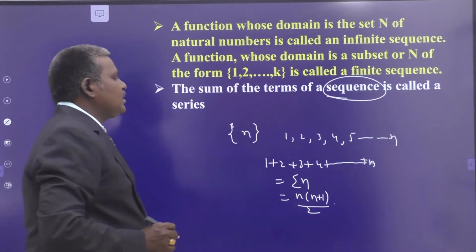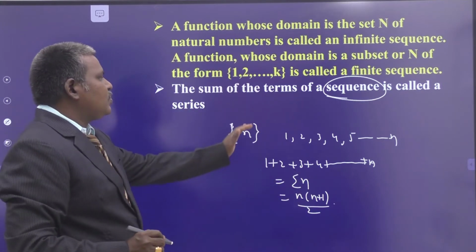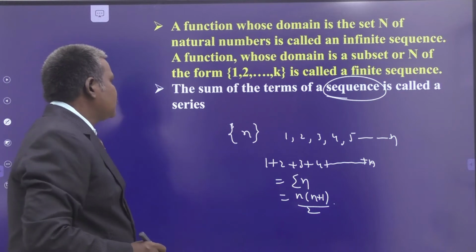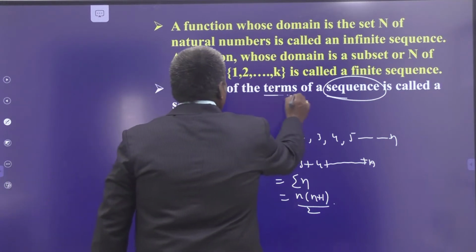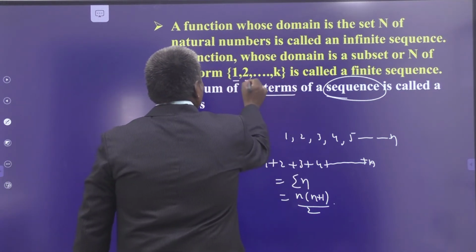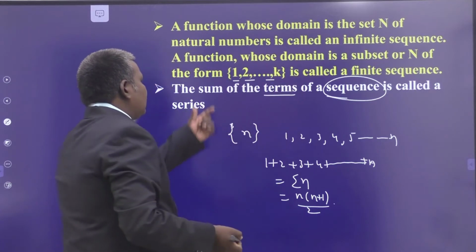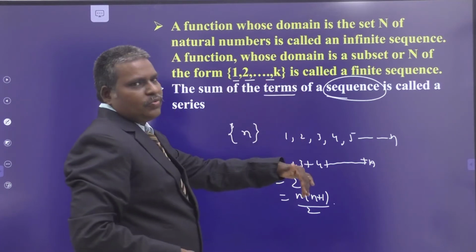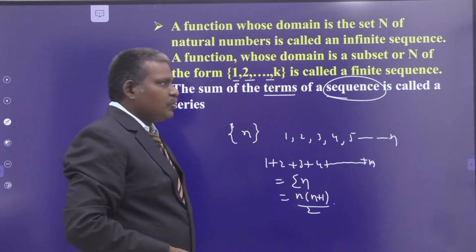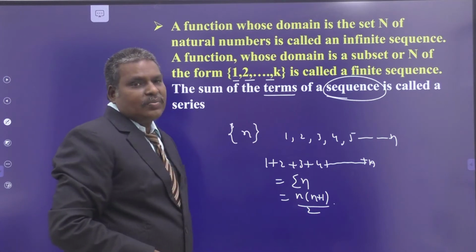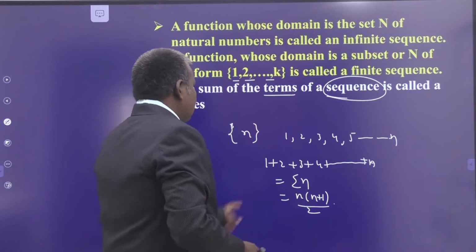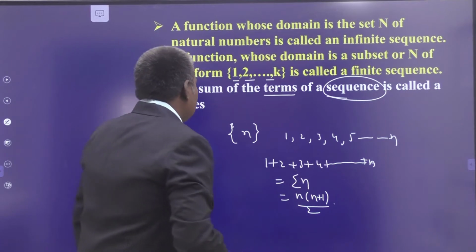So what is a series? The series is the sum of the terms of the sequence. Terms means what? The outcomes of the sequence. So 1, 2, 3, 4 and so on are the input values. You get the output values for these 1, 2, 3 and so on up to k depending upon the nature of the function. So 1 plus 2 plus 3 plus and so on up to n is one example.